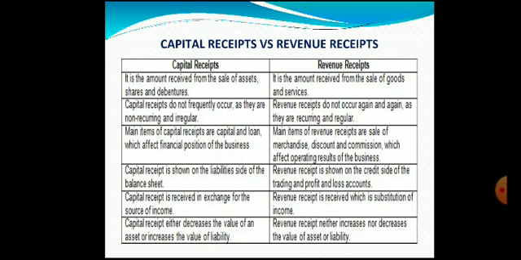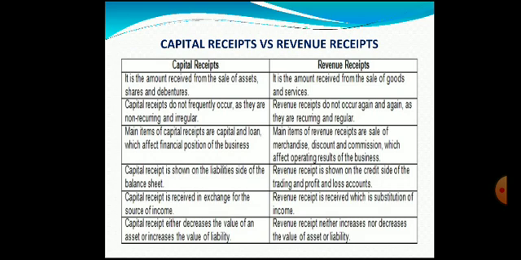Here we look at the difference between capital receipts and revenue receipts. So capital receipts, it is the amount received from the sale of assets, shares or debentures. So whatever the amount that is received towards the sale of either an asset or the issue of shares or debentures, all those proceeds we call capital receipts. Revenue receipts is the amount received from sale of goods and services. Here the revenue receipts include those amounts which are received as a result of sale of goods and services.